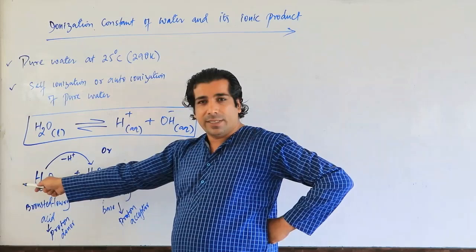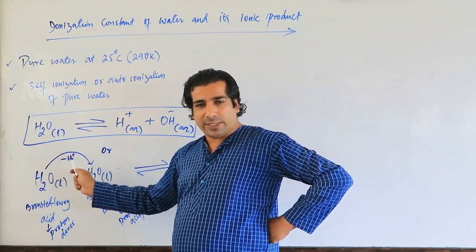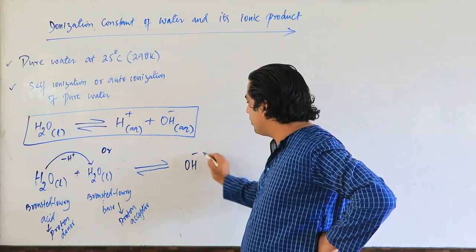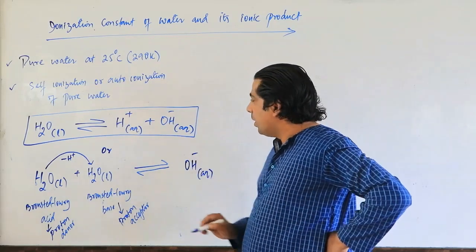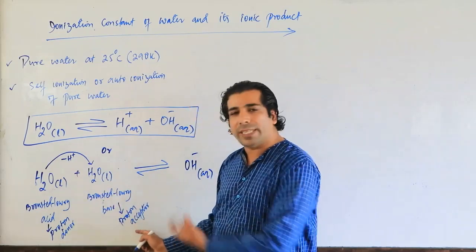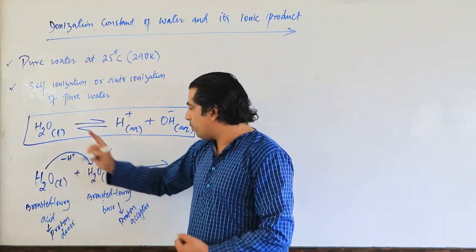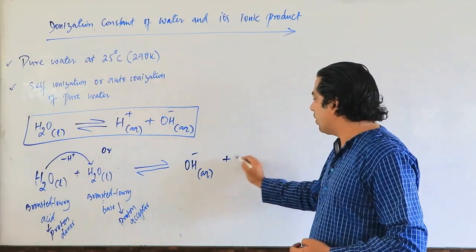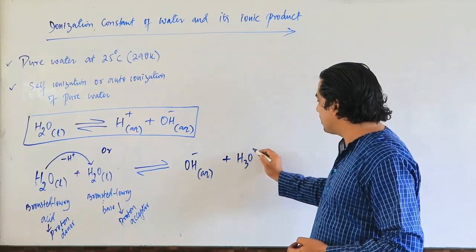OH minus, aqueous. Now this H plus will come here, and this guy will accept it, because it's a proton acceptor. H2O and H plus will become H3O plus.